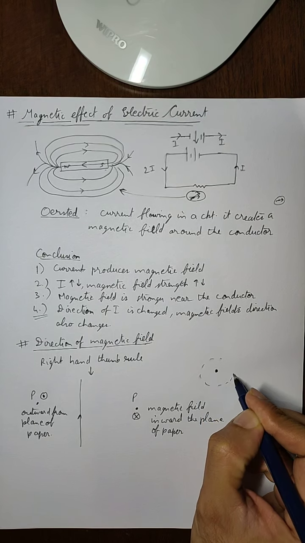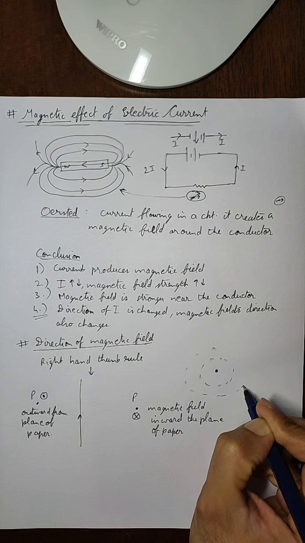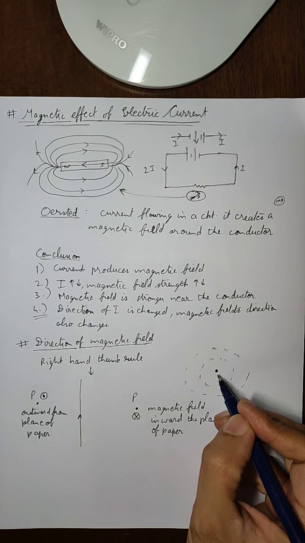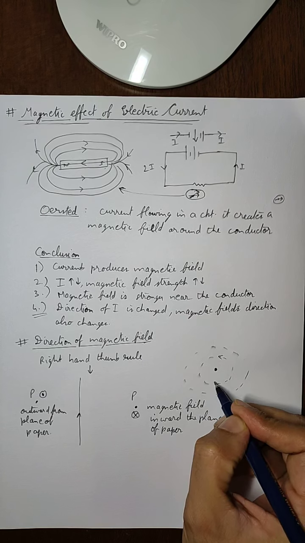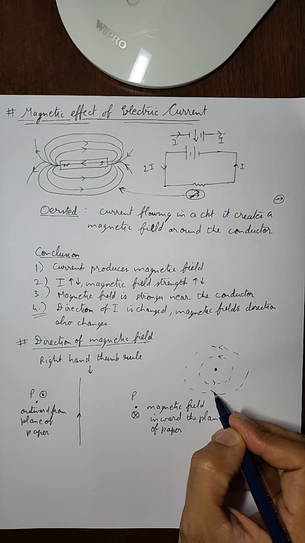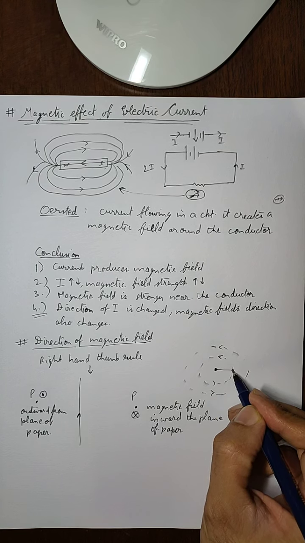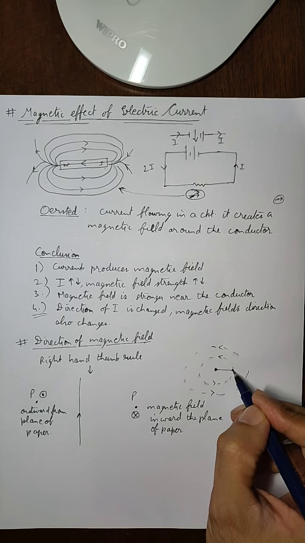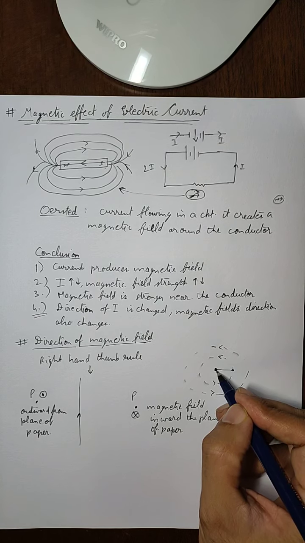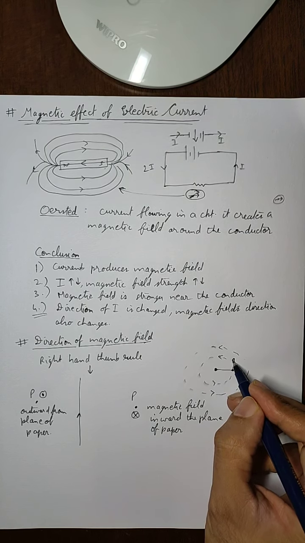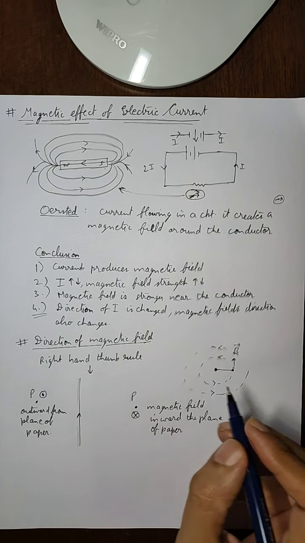So the magnetic field lines will be like this, and if the current is coming upward, the magnetic field lines will be in anti-clockwise direction, and the magnetic field at any point will be given by the tangent. So if we find the magnetic field due to the current at this point, it will be like this.